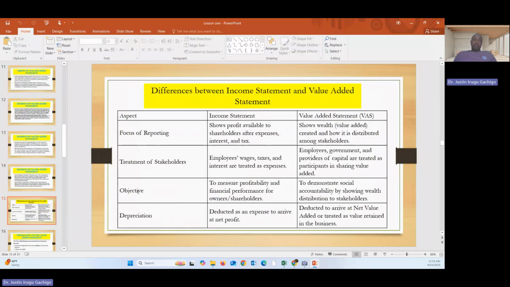Let us look at the objective. The income statement objective is to measure profitability and financial performance for the owners and shareholders. For VAS, the objective is to demonstrate social accountability by showing wealth distribution to stakeholders. Depreciation, here it is deducted as an expense to arrive at a net profit. In VAS, it is deducted to arrive at net value added or treated as value retained for the business. So this statement, you are going to see practically what it means.